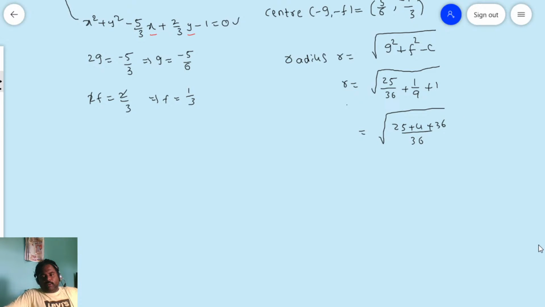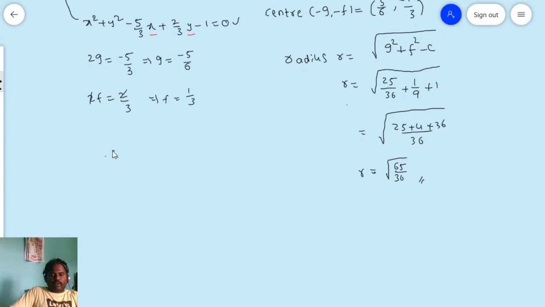If you simplify, then the numerator is 40 plus 25, which is 65, square root of 65 by 36. Of course, you can also say this is enough. Square root of 65 by 36. In the numerator, you are not getting a proper square, no? You cannot write directly something squared here. Root 65 by 6 only you will have. Of course, you can write r is this one.